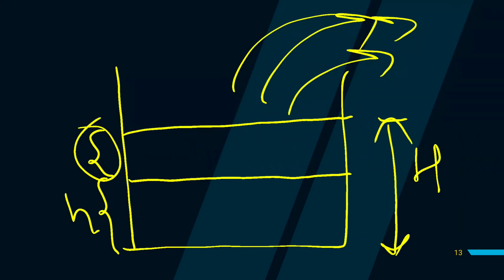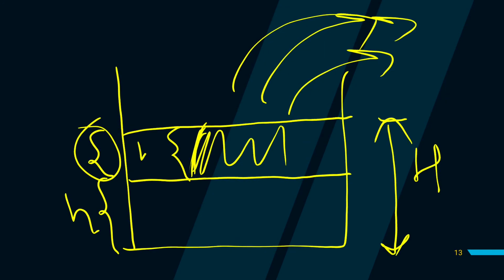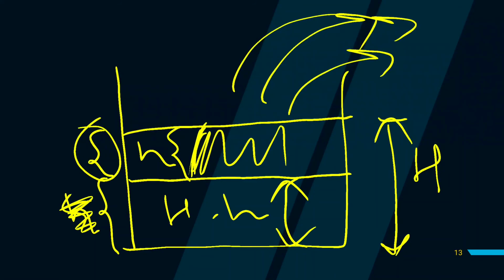Now what is our net storage? Earlier the storage was H. Now this amount of water has been taken out. Let's say this is our small h. So now our storage becomes this much. So this is capital H minus small h. This is the global water budget equation.